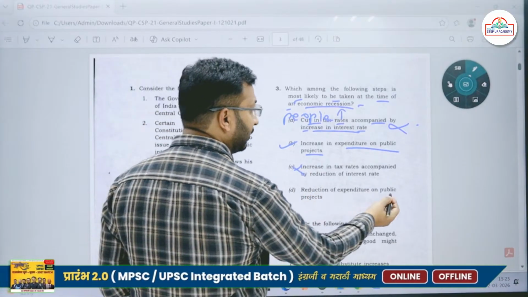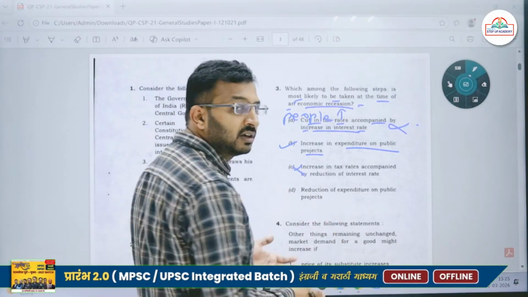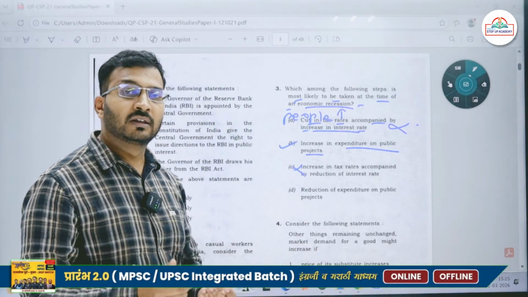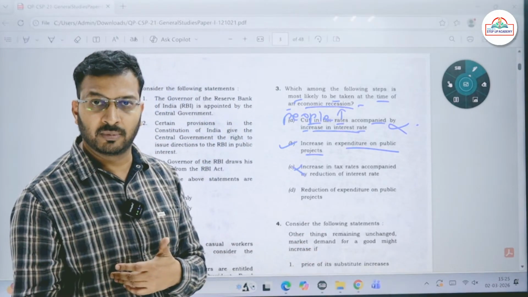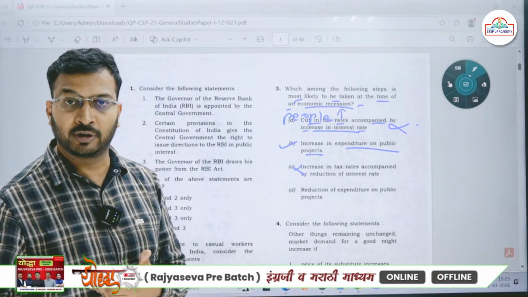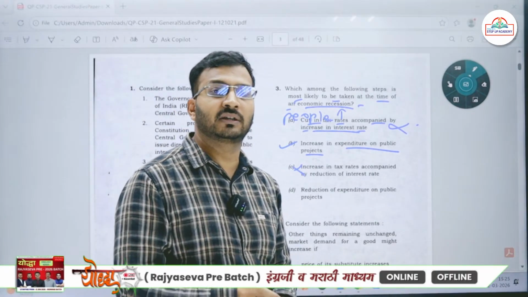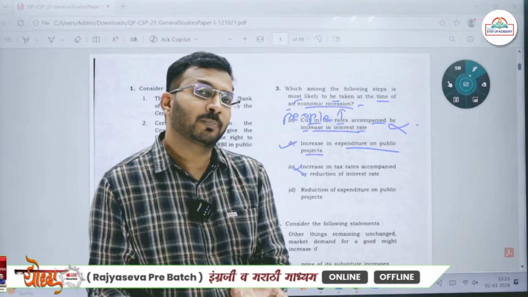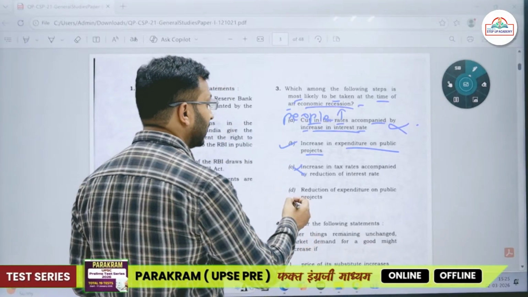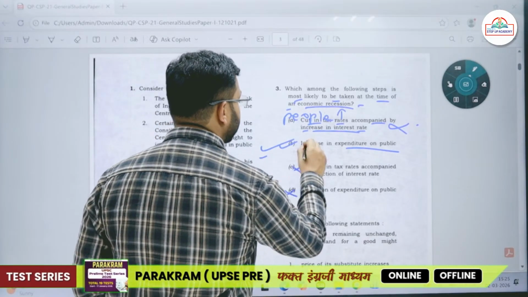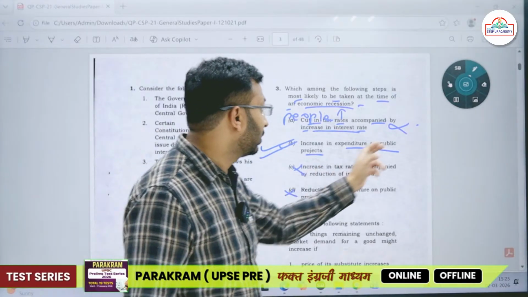Then, reduction of expenditure on public projects. If there is a reduction of public expenditure, then those who are getting government contracts, and those employed at the contractors, won't be getting salary. If they won't get salary, they won't purchase things. So again, the economy will go down. So the correct answer here is option B. Okay, third, option B.